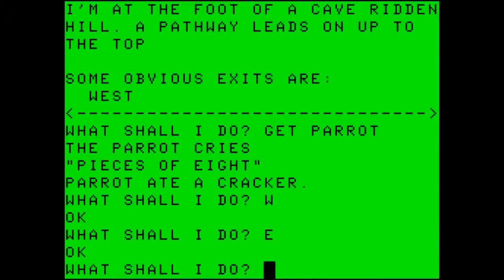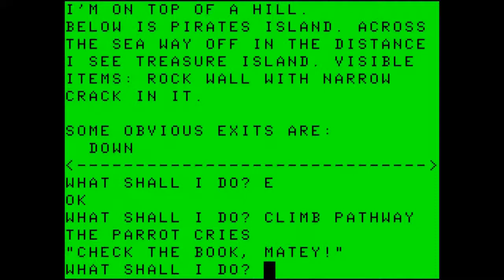I'm at the foot of a cave-ridden hill. The pathway leads up to the top. Obvious exits are west. I want to climb the pathway. At the top of a hill, below is Pirates Island. Across the sea, way off in the distance, I see Treasure Island. Visible items, rock wall with a narrow crack in it. Let's try to enter the crack.